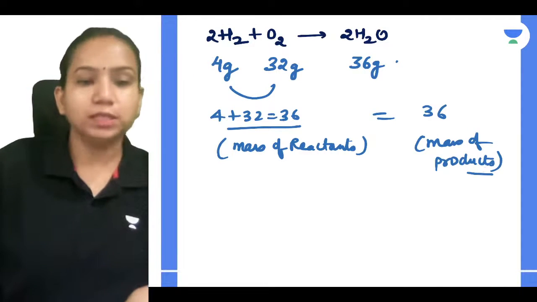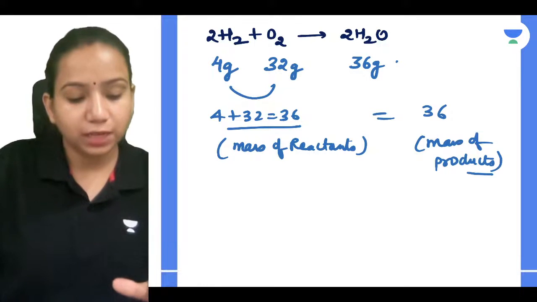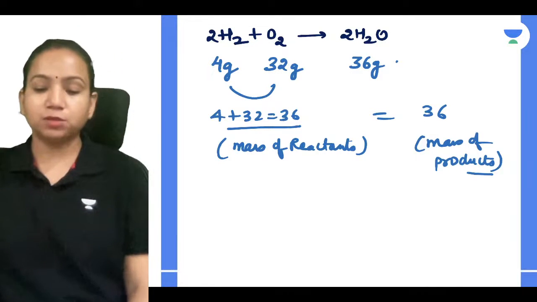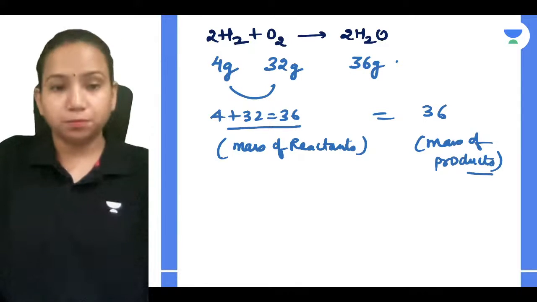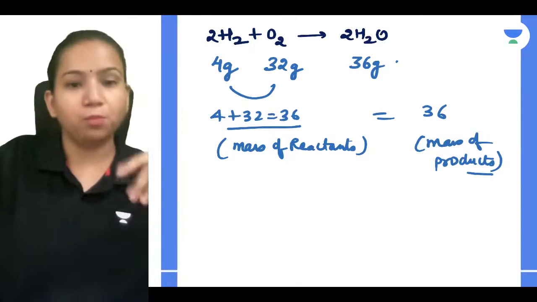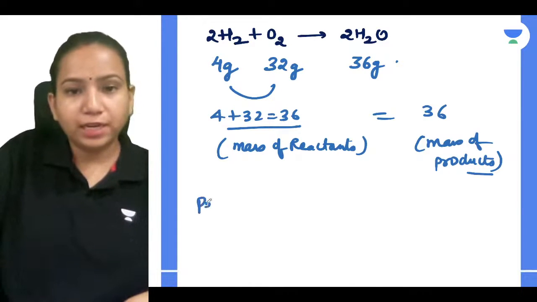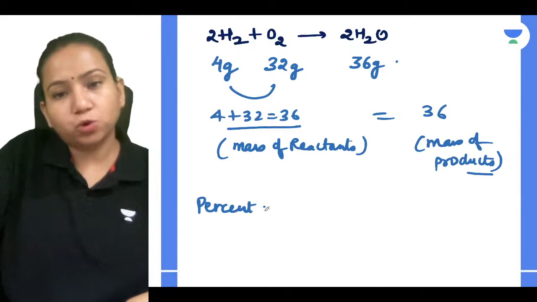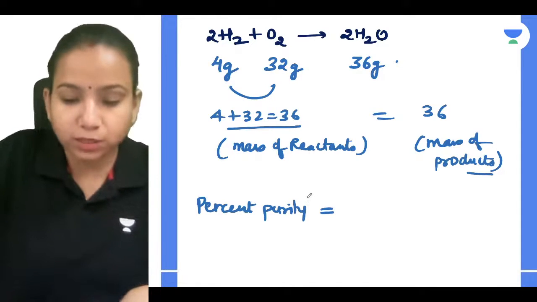Now the next thing, let's discuss one question. Before that, I'll tell you one thing: with the law of mass conservation, sometimes they ask you a question regarding percent purity as well. So if any time they ask you a question regarding percent purity, how will you calculate it? Very simple.